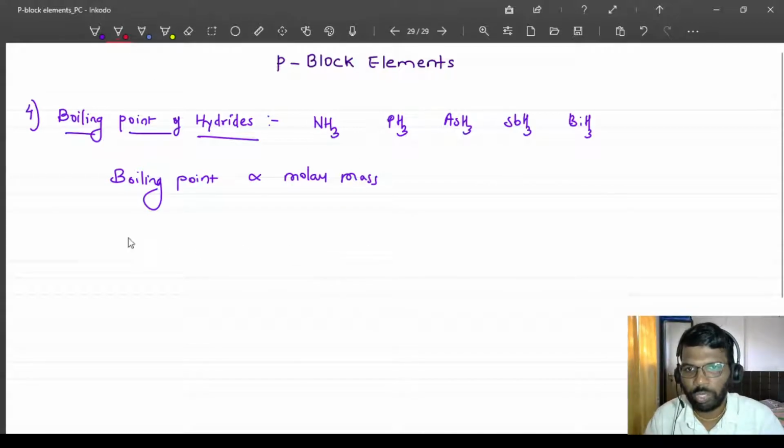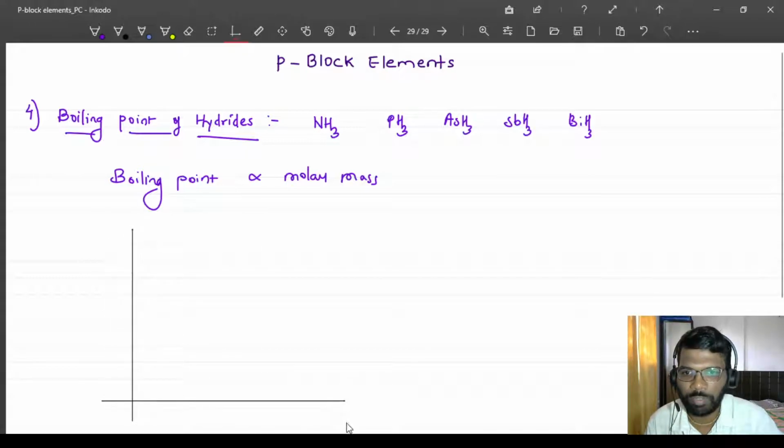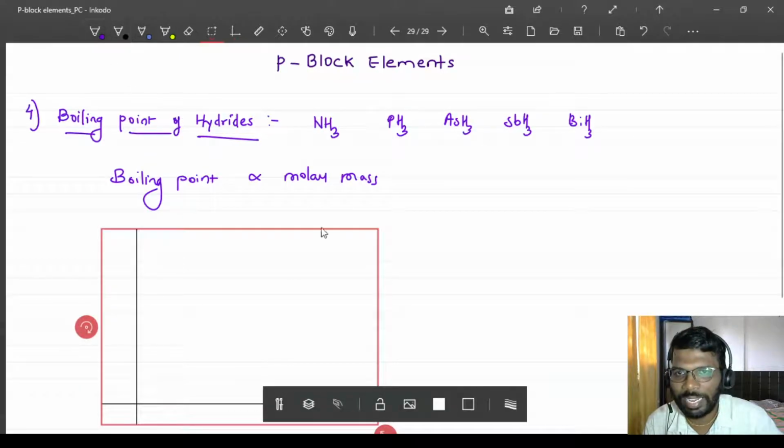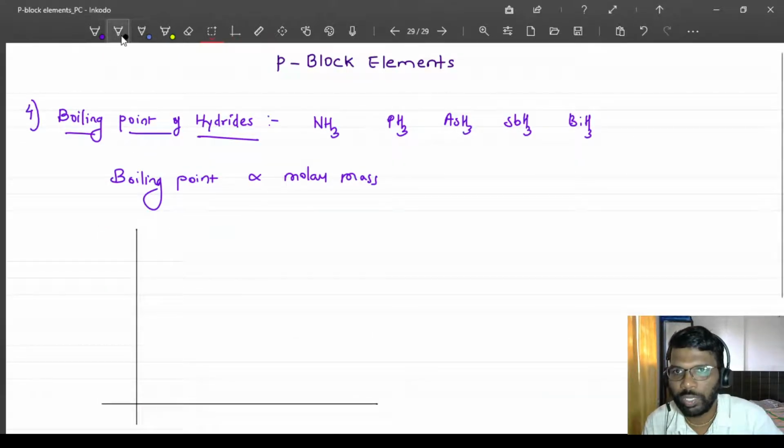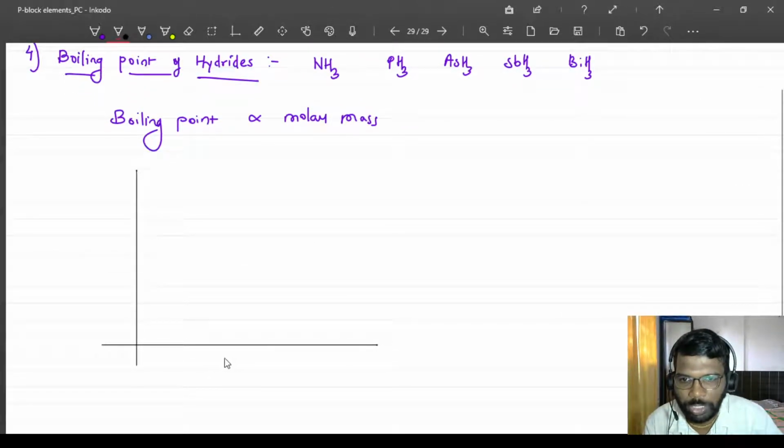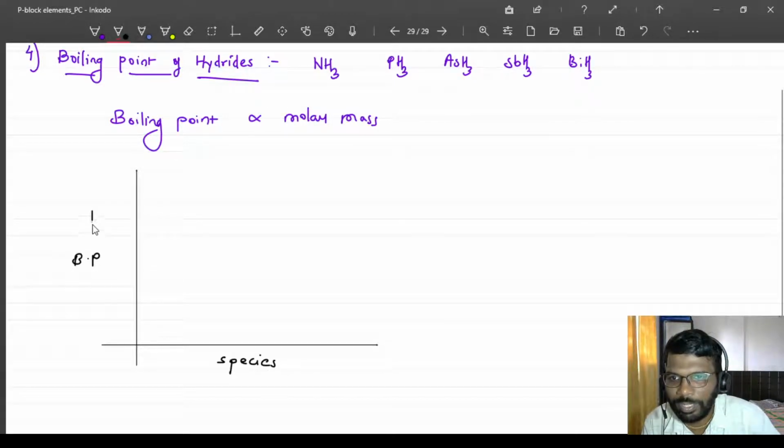Like if I want to show these elements, I will just draw a graph so that it becomes easy for us to remember the boiling points of these elements. At every point I will place some elements. On this axis you will mention the species, ammonia, phosphine, all these things. And this is the boiling point, increasing boiling point.